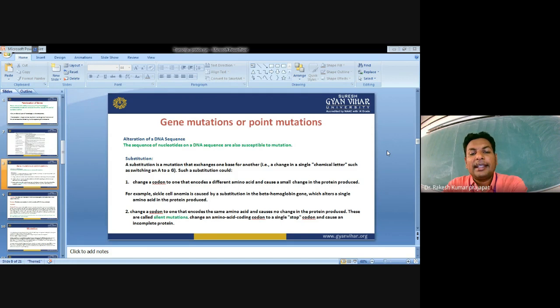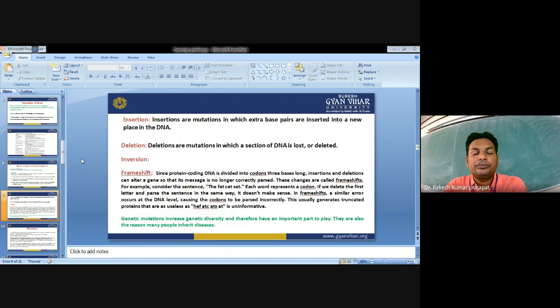Changing a codon to one that encodes the same amino acid causes no change in the protein produced. These are called silent mutations. Changing an amino acid codon to a stop codon causes an incomplete protein. Insertions are mutations in which extra base pairs are inserted into a new place. Deletions are mutations in which a section of DNA gets lost or deleted. Inversion, as already discussed, means the sequence of DNA is present in reverse order from the normal.